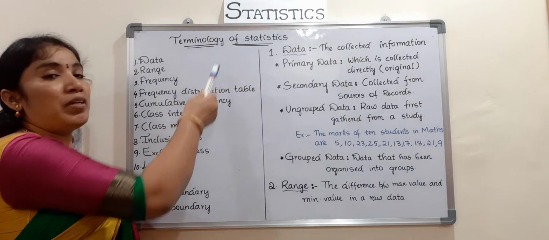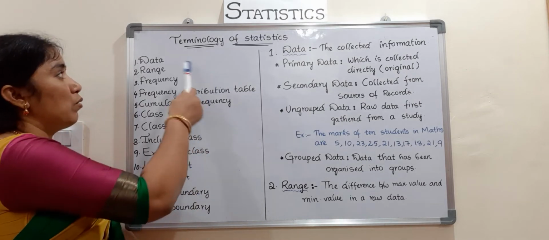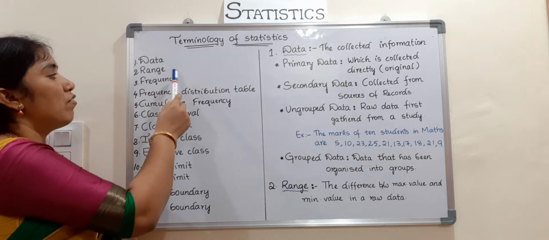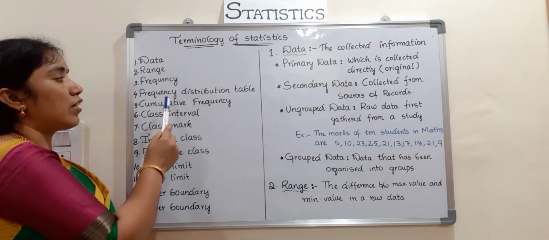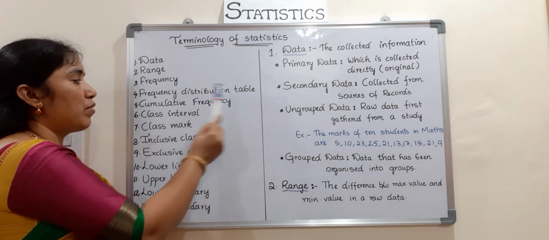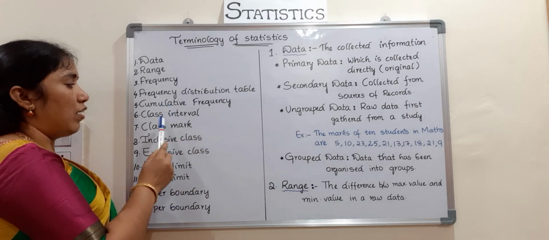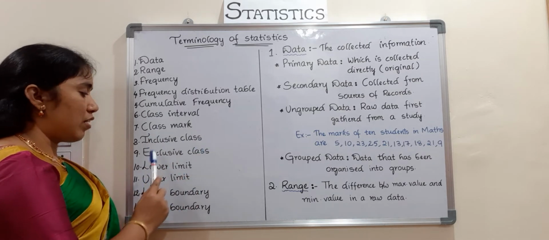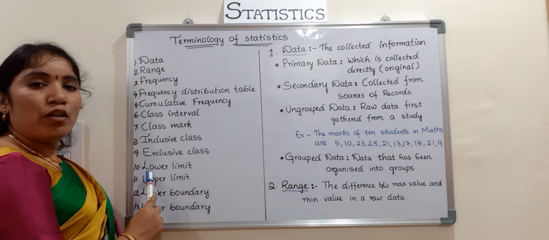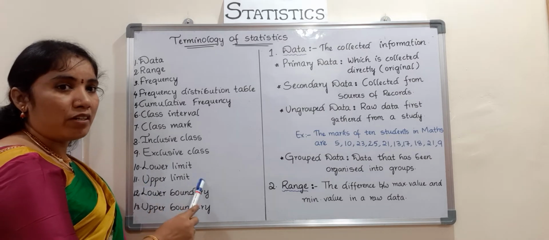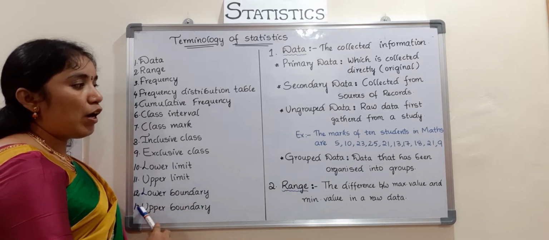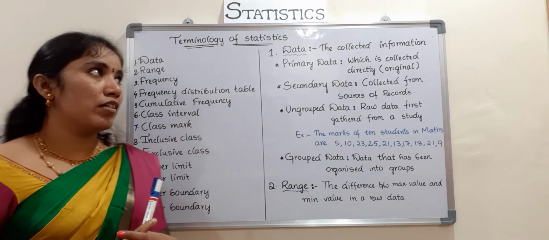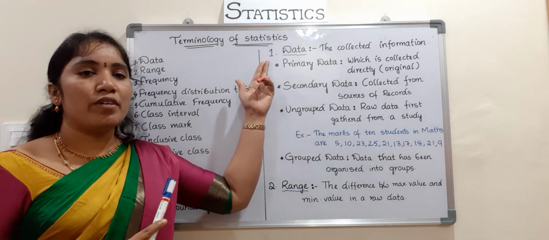Children, now the terminology of statistics. There are 13 terms. The first one is data, range, frequency distribution table, cumulative frequency, class interval, class mark, inclusive class, exclusive class, lower limit, upper limit, lower boundary, upper boundary. Now coming to the definitions one by one. You can learn that.